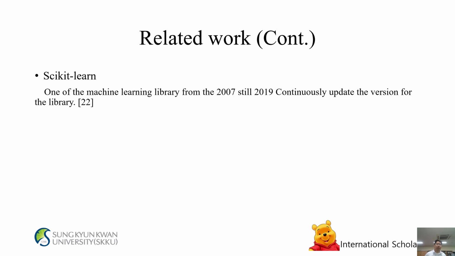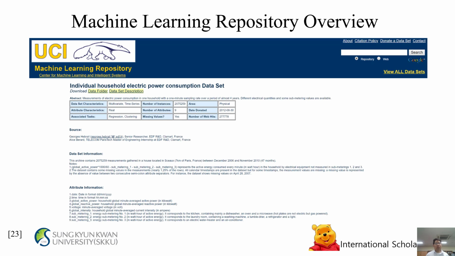Scikit-learn is one of the machine learning libraries, continuously updated from 2007 till 2019. Reference 22. Machine learning repository overview. UC Irvine Machine Learning Repository. Individual household electric power consumption dataset.